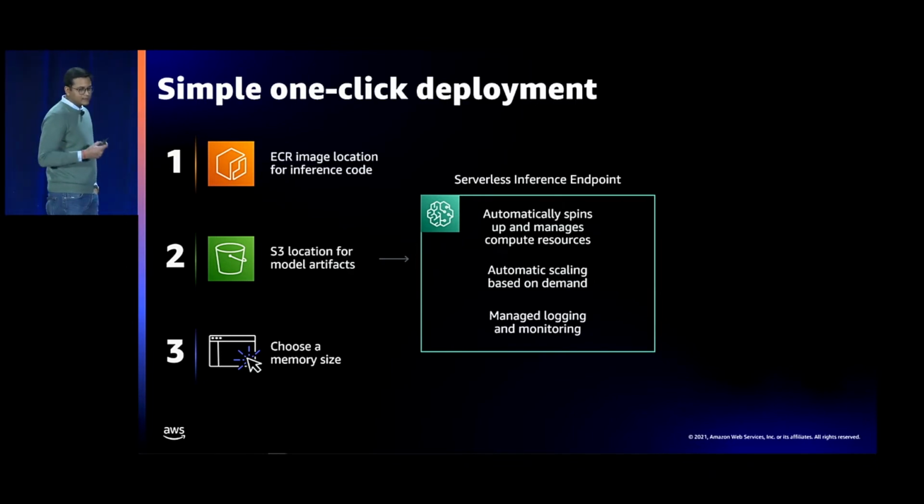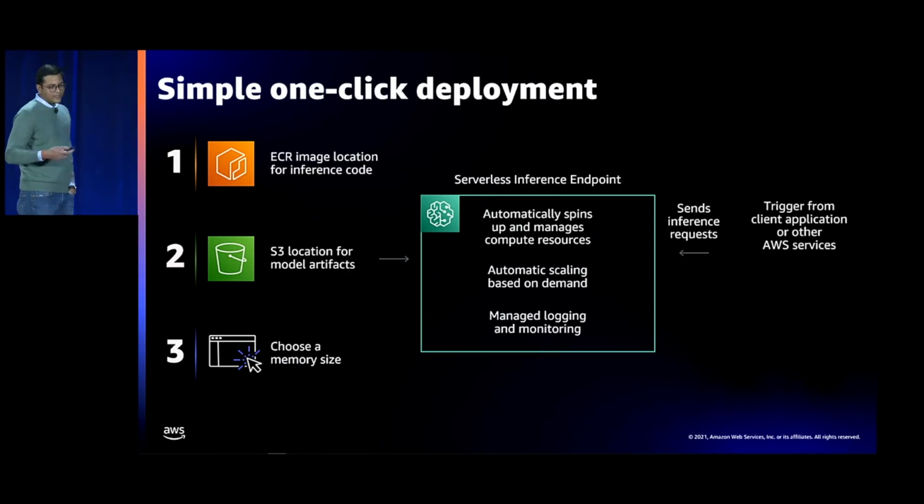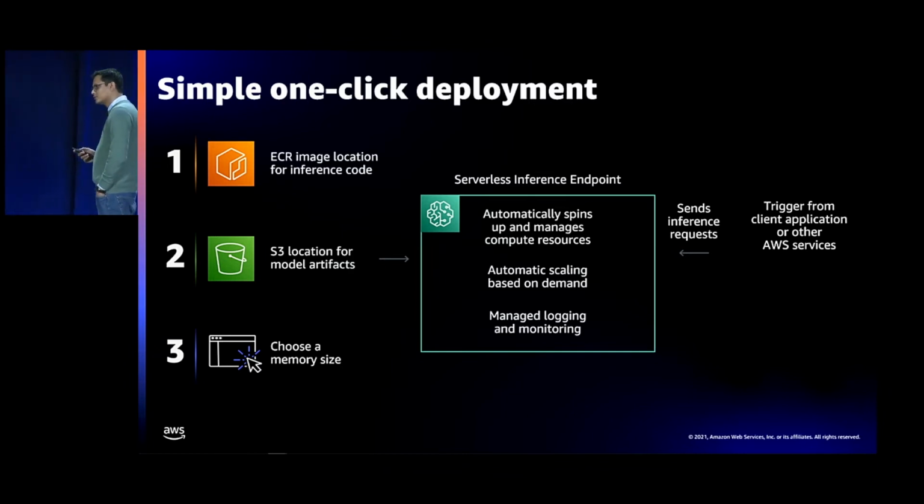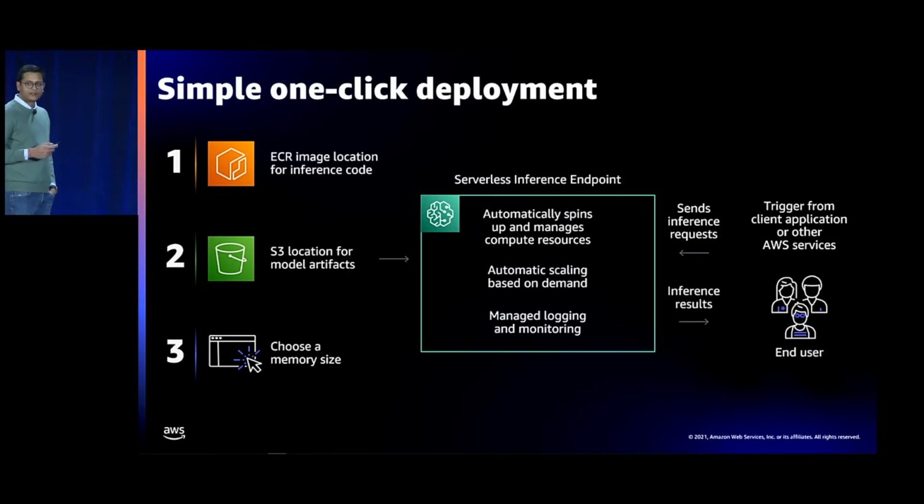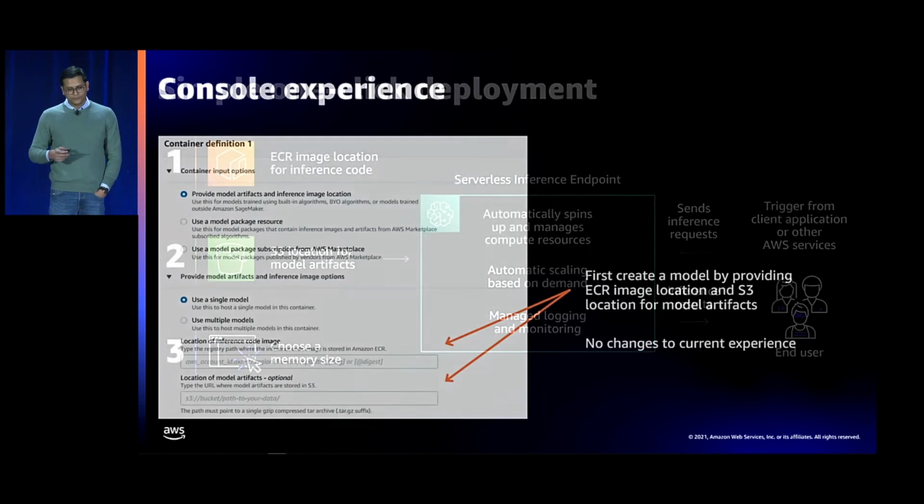And once you provide these three things, we'll automatically spin up and manage compute resources in the backend. We'll automatically scale based on the demand. We'll also manage the logging and monitoring into CloudWatch. So once the endpoint is set up, you can trigger inference requests from other AWS services or from your client applications and get inference results back. So that's the overall flow.